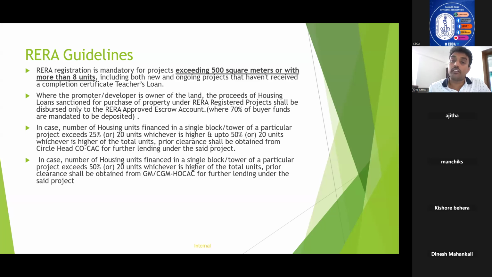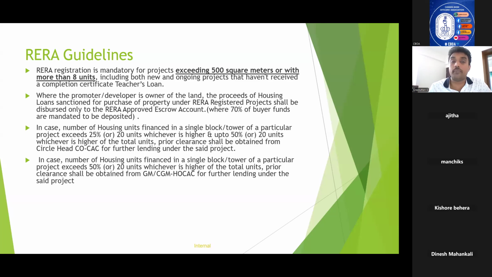And the buyer sends some amount for purchase of that one. If he has sent 100 lakhs for the purchase of that particular project, 70 lakhs will be deposited to this project specific account. Only 30% will be allowed for the builder to use for their general account.